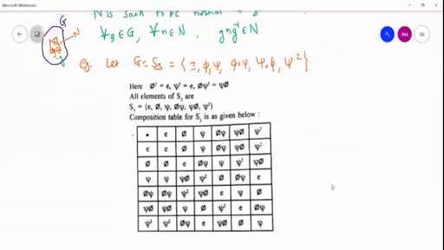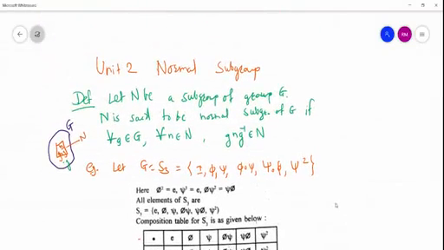So it is a very interesting chapter. You should go through the definition of normal subgroup thoroughly. Then you can become comfortable with the theorems and properties of normal subgroup and the criteria for a subgroup to be normal. So let us start with the definition of normal subgroup. Let us start the normal subgroup chapter. As per the introduction, first of all we should start from the definition.